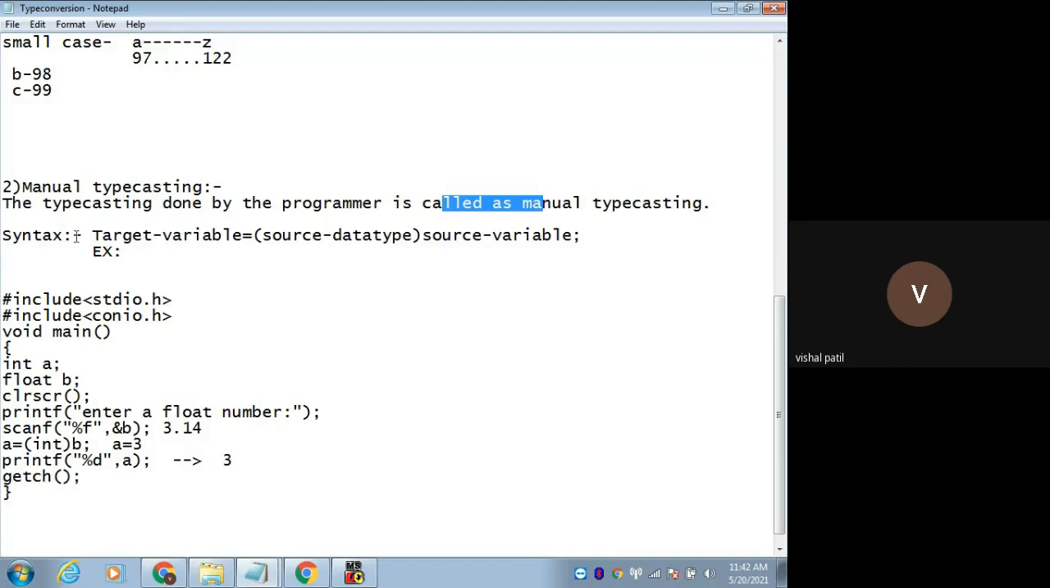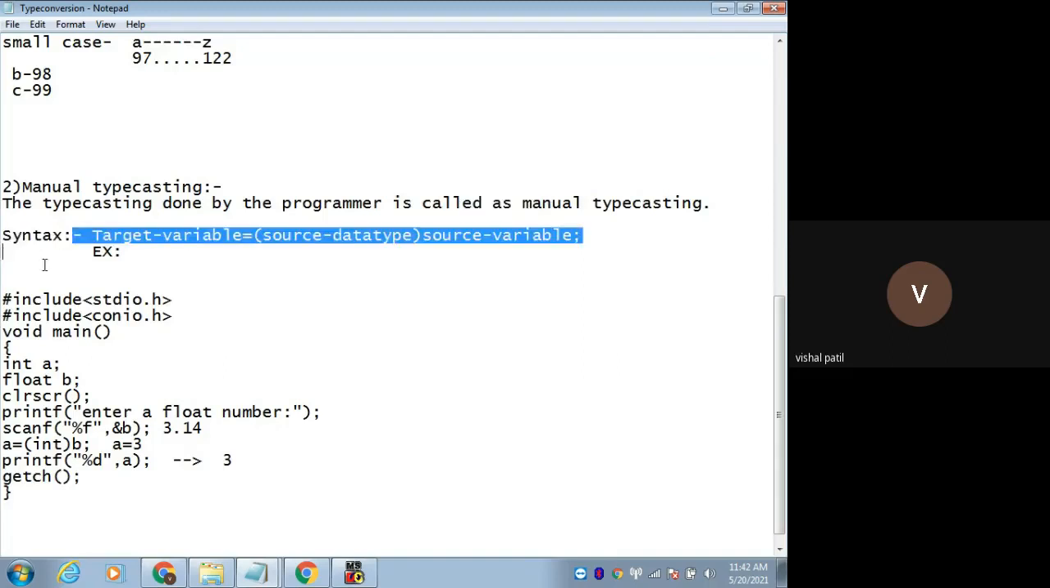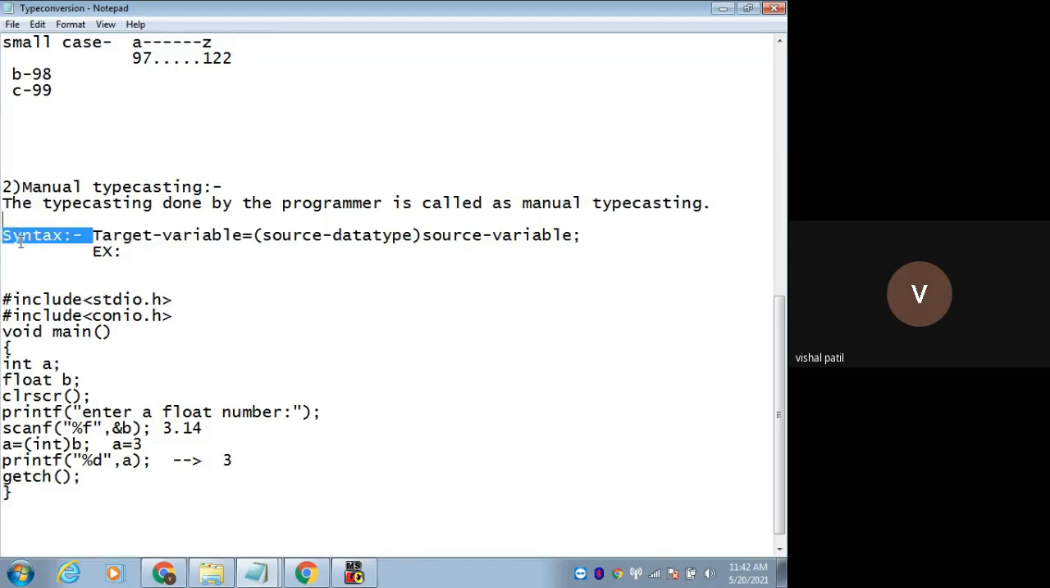Okay, so what is the syntax for manual typecasting? So we write target variable is equals to source data type in bracket, and outside of bracket we write source variable. Okay, you will not understand this syntax directly. Let's see with examples.